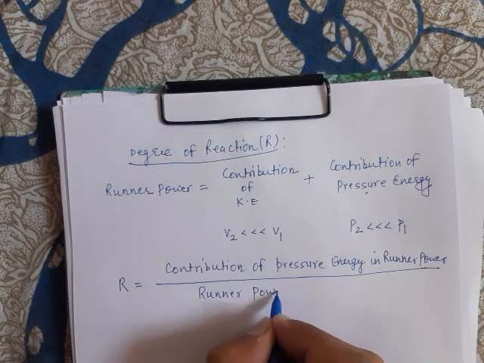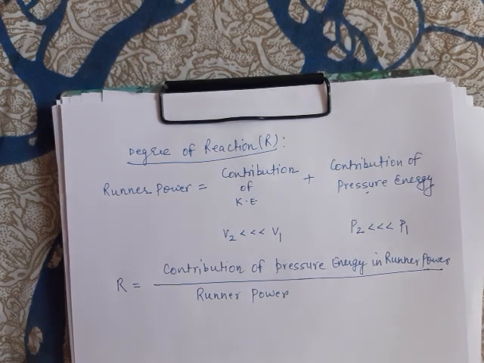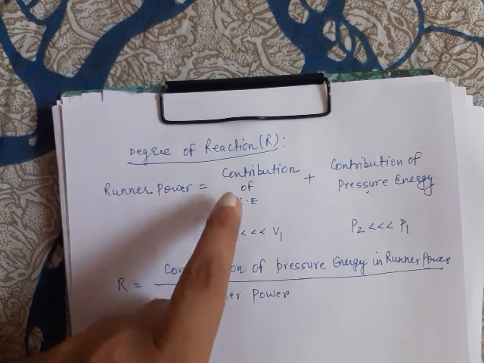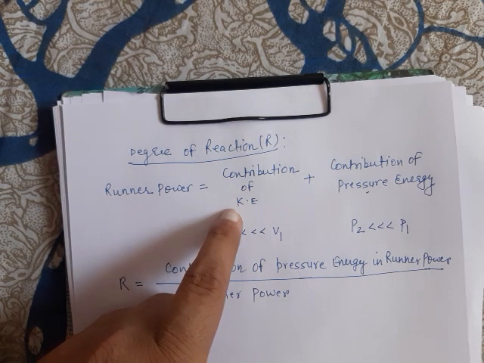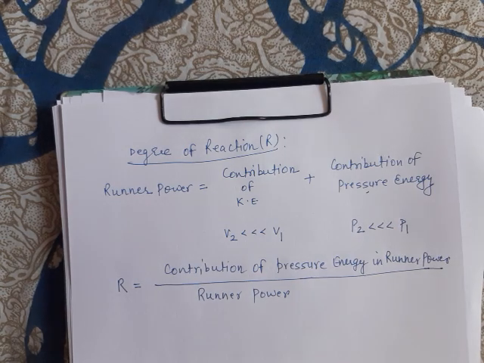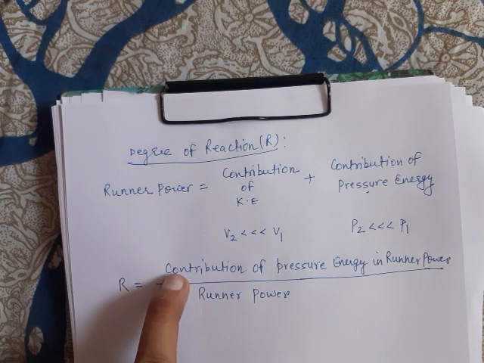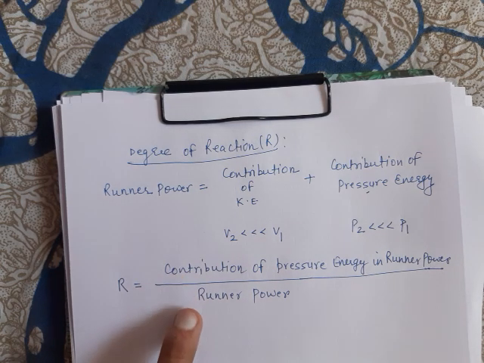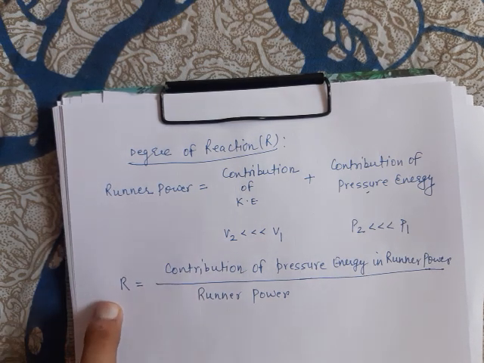Very easy to define: how much the pressure energy contributes inside the runner power, that is the degree of reaction. For example, if the contribution of kinetic energy is 75% and the contribution of pressure energy is 25%, then the degree of reaction is 25%. Simple.